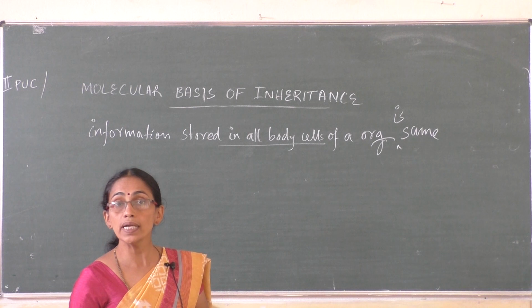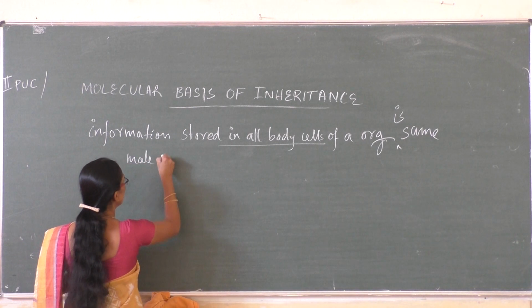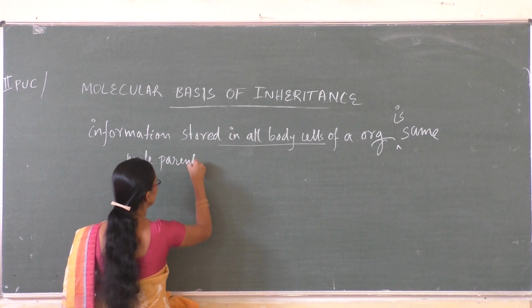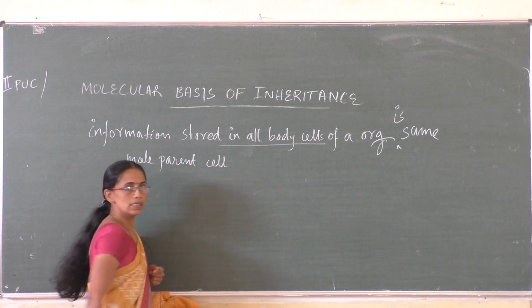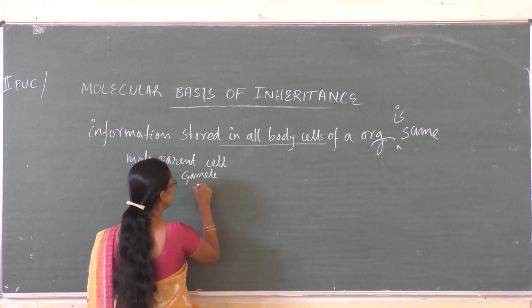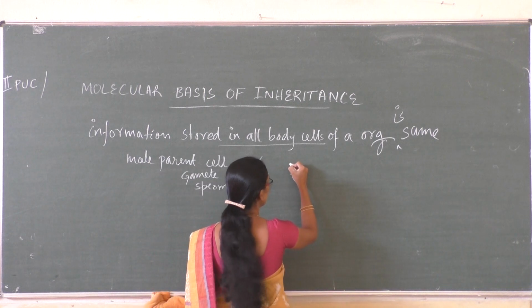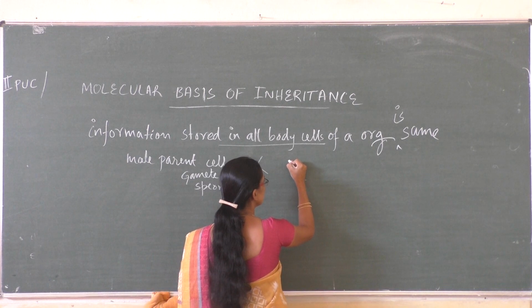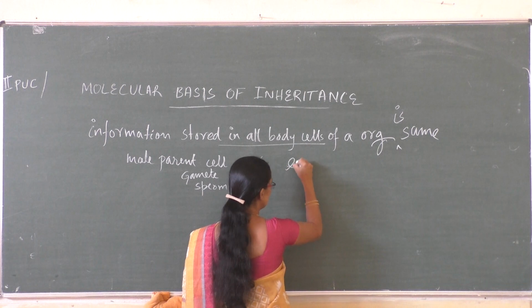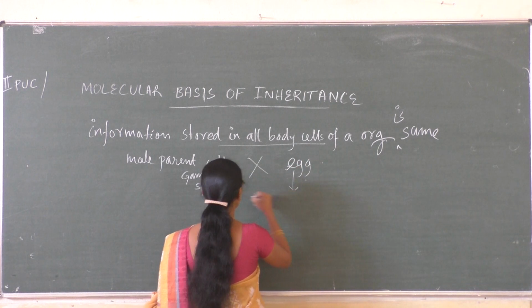The male parent donates a cell. Which cell is it? The gamete, or we can say it is the sperm. At the same time, the female parent also gives a cell, which is the ovum or the egg, which is a gamete which also contains information.